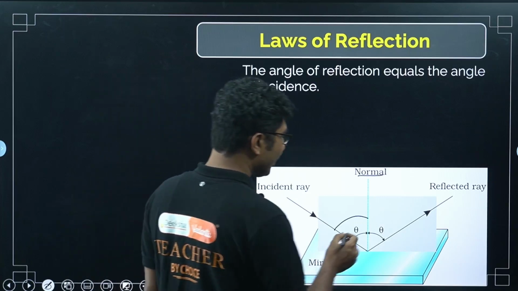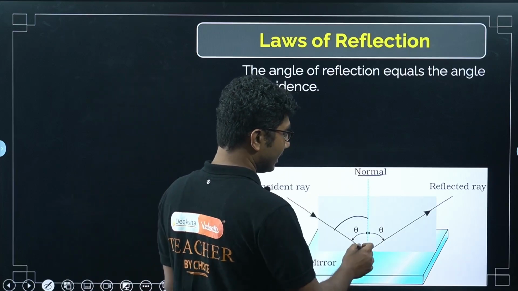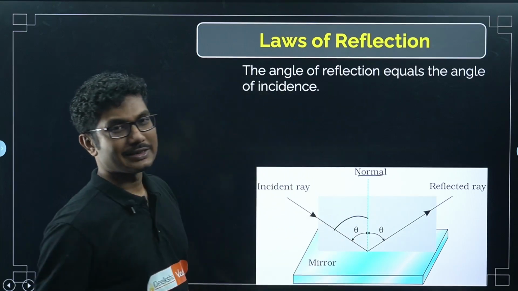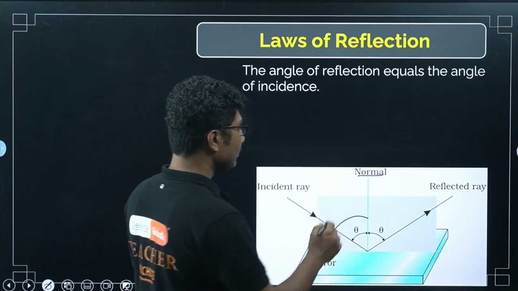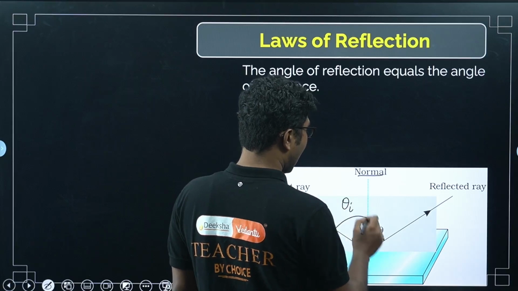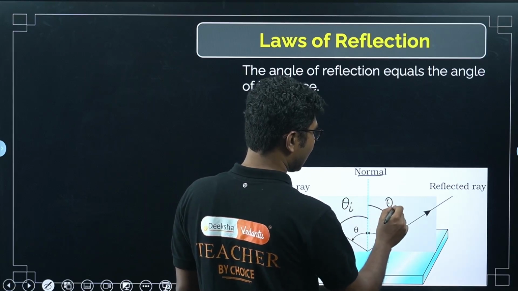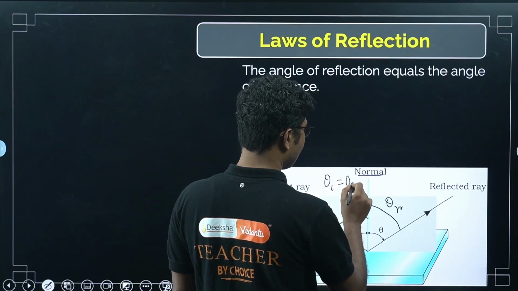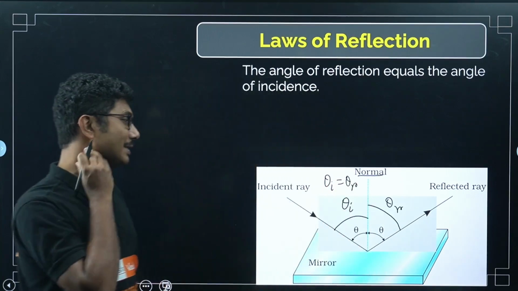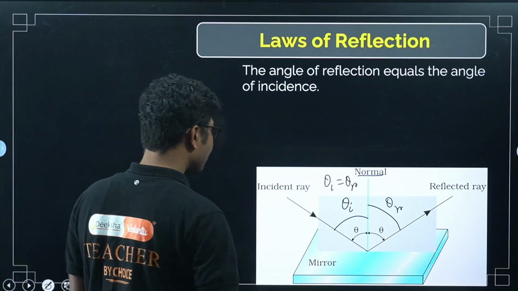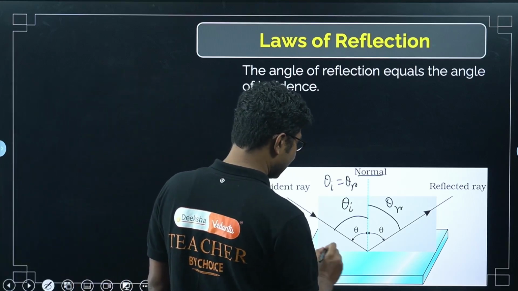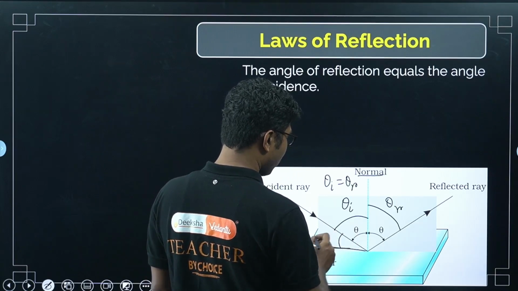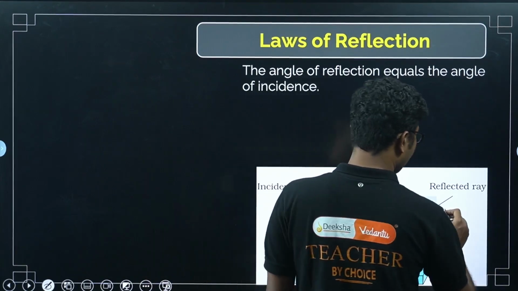So what we do, we draw a perpendicular at the point of incidence, and the angle made by the incident ray with the normal is the incident angle. Say this angle is theta i, and if this angle is theta r, then the first law of reflection states that theta i equals theta r. You remember this law, very simple law. Also sometimes the angle the ray makes with the mirror is called the grazing angle. So you should be careful.